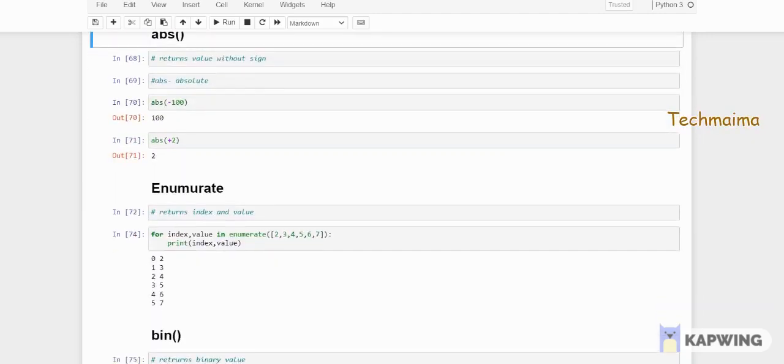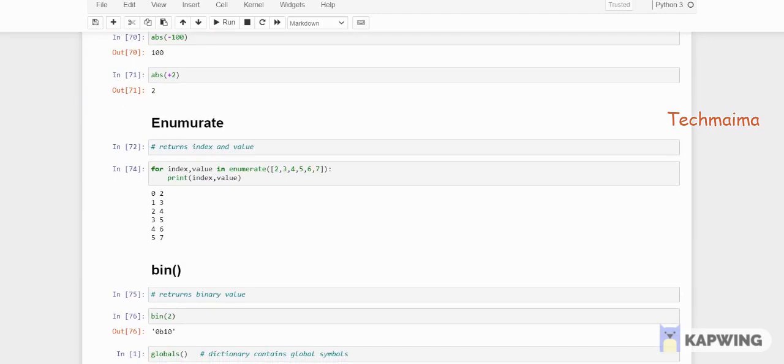And the enumerate function, this is a little important. It will help you display the elements present inside a list with their index. In these situations you can use the enumerate function. So I'm taking a for loop: for index, value in enumerate of the list 2 3 4 5 6 7, print index and value.